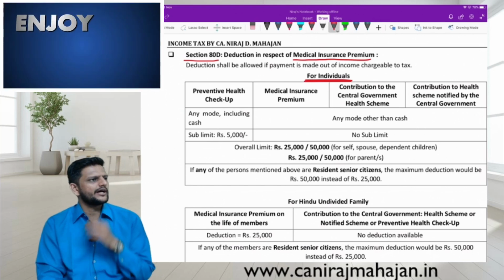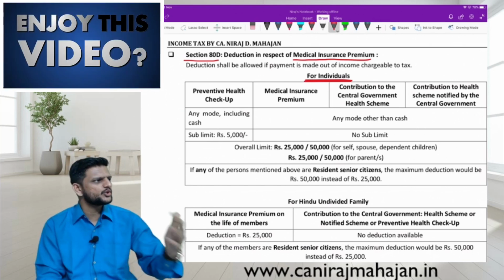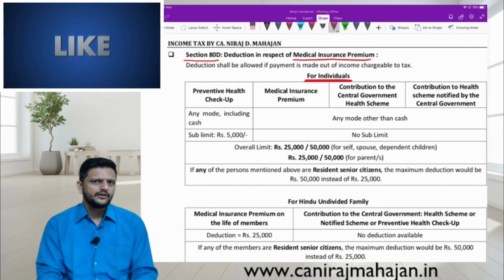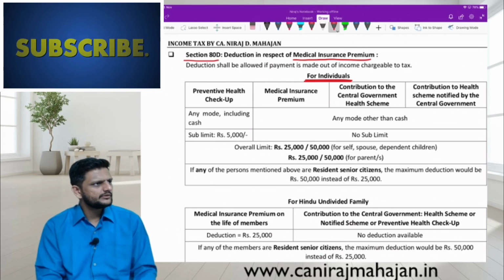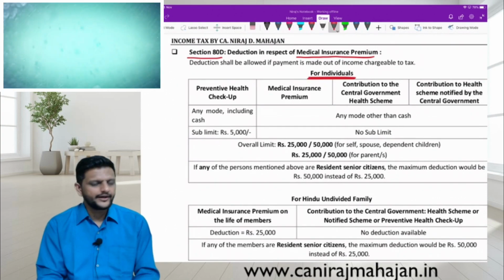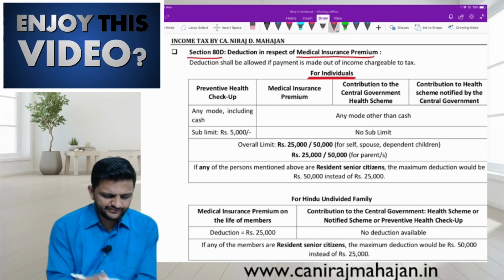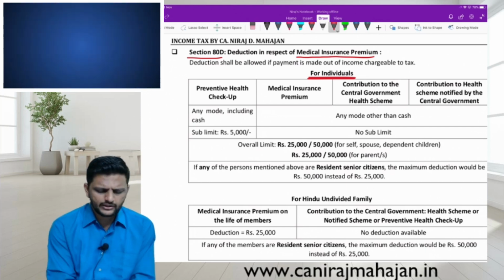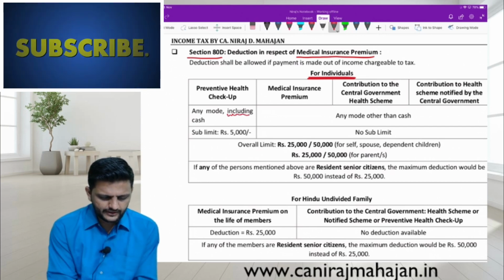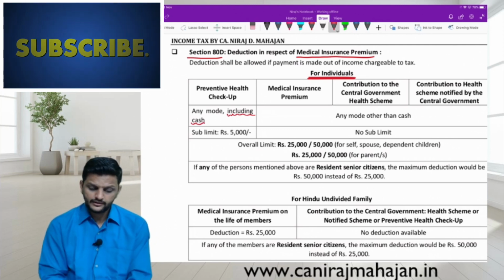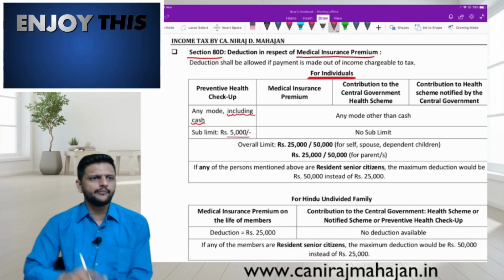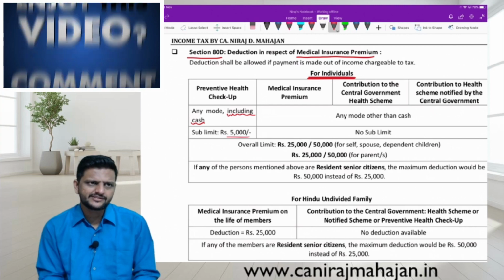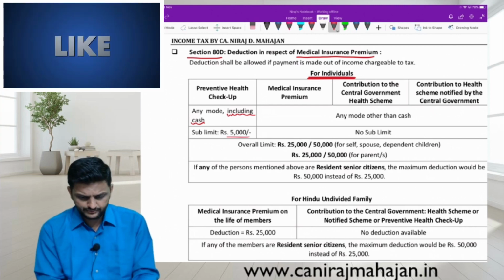Preventive health checkup. What is preventive health checkup? At times you go once a year and do your entire health checkup. For that, deduction is allowed if payment is made by any mode, including cash. The sublimit for preventive health checkup is 5,000.